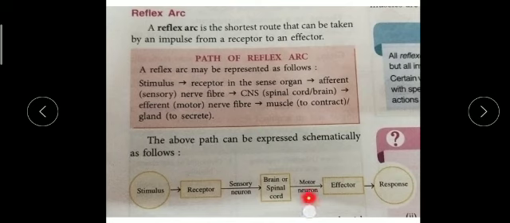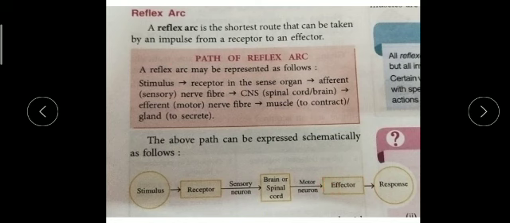So this is a motor nerve: the signal sent by our spinal cord or by the brain goes to the effector, our muscle cells, and it generates a response like withdrawal of our hand whenever we touch any hot object, or whenever a dog barks, we push our body away. So that is the effector, and that is our response, generated by the effector muscle, which is given the signal by the brain or spinal cord. So you should remember this arc.